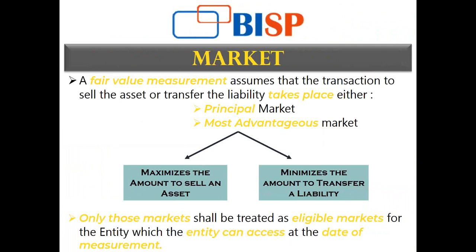So that is an example of where companies are not eligible to enter a market, and eligibility for that market is also important. The asset can be priced at different values, or the liability can be transferred at different values, in that particular market. But if you are not eligible to enter that market, then those prices and transfer amounts cannot be taken into account.